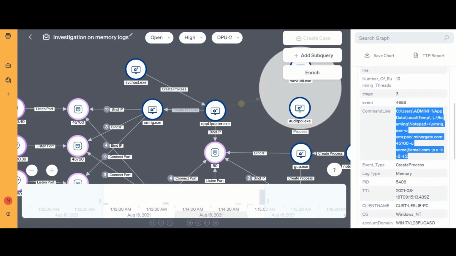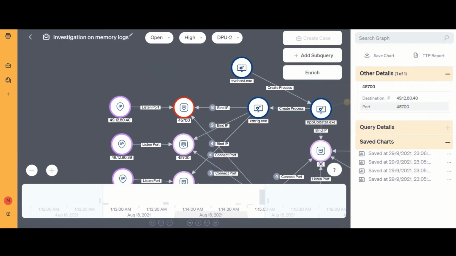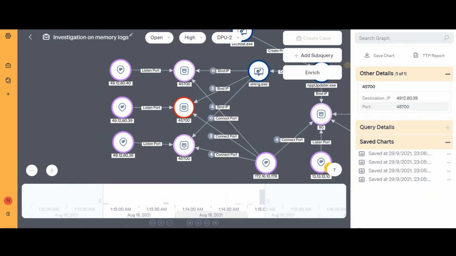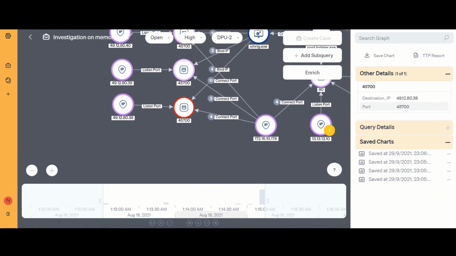Looking at the details on the crypto miner command line parameters, we can instantly identify the associated email address. These are the IP addresses to which the crypto miner used to connect. Hence, we can use port 45700 to block the crypto miner traffic from the network.